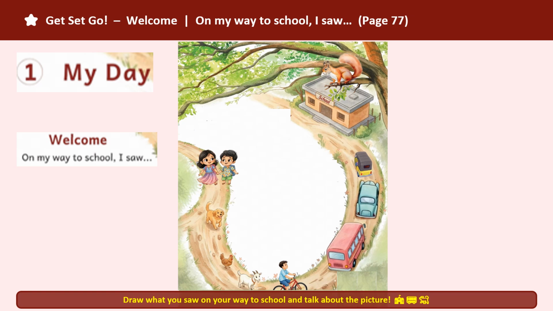Get, set, go. Welcome. On my way to school, I saw... So, what did we see? Here, there's a dog, there's a hen, goat, boy on a cycle, bus, car, auto, and a squirrel on the tree.